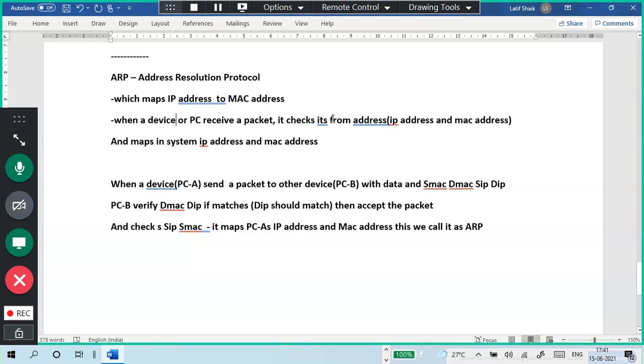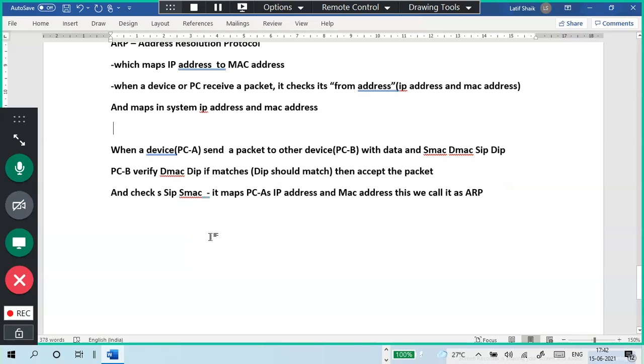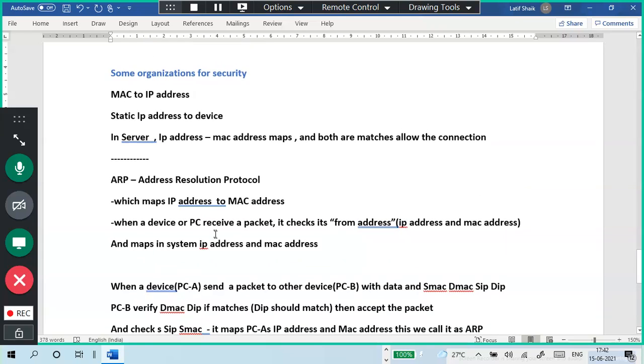So the meaning is, IP address and MAC address map in the system. I took a lot of time on it, but it is a very good one.